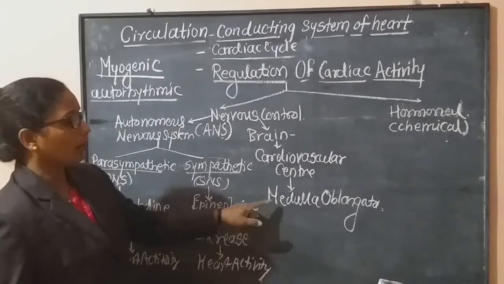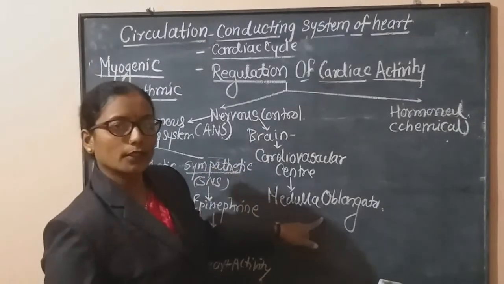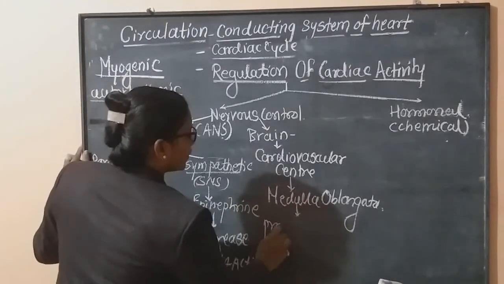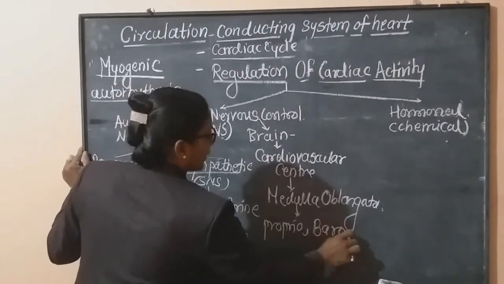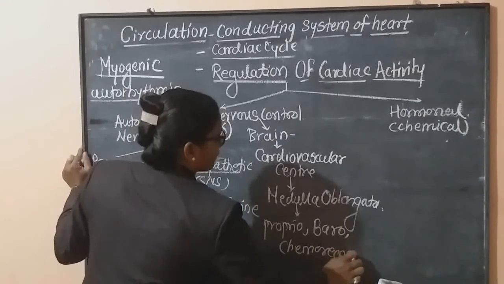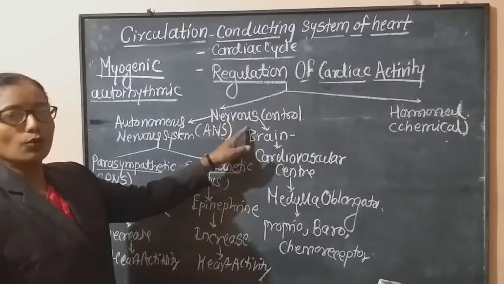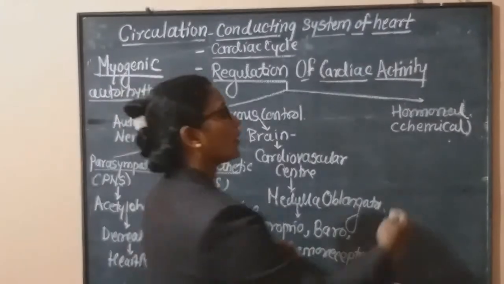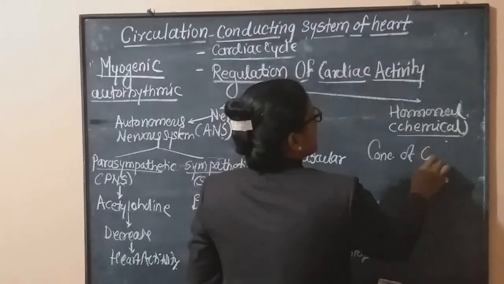Now here just remember that our brain consists of cardiovascular centers. These are located in the medulla oblongata, and these centers work through the proprio, baro and chemoreceptors. Okay, with the help of these three receptors, the nervous control of the heart activity takes place. In case of hormonal or chemical control, the most important thing is the concentration of the